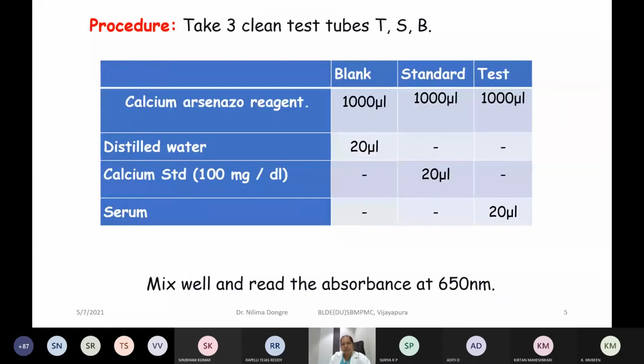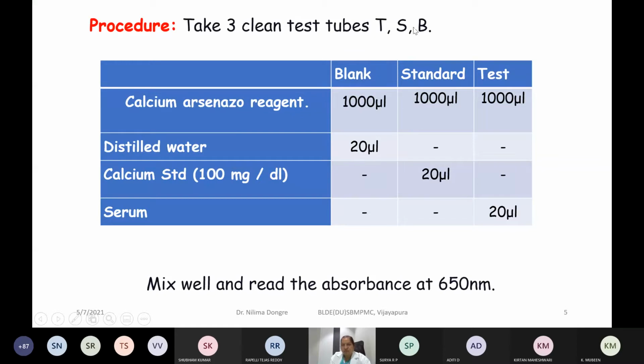The next part of the quantitative experiments is the procedural details. Here, for any quantitative experiment, you have a set of three test tubes. They are labeled as T, S and B. T stands for test, S for standard and B for blank.